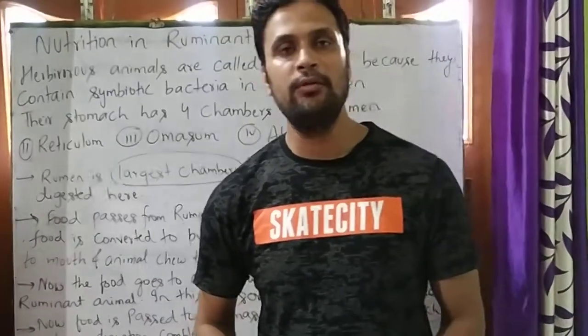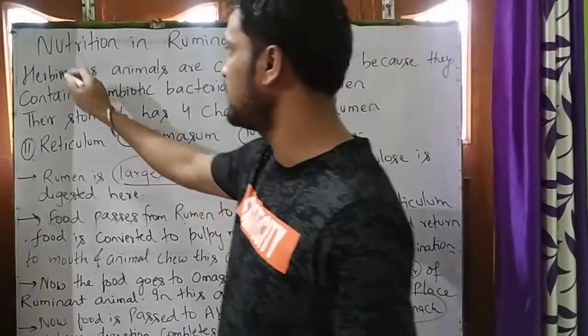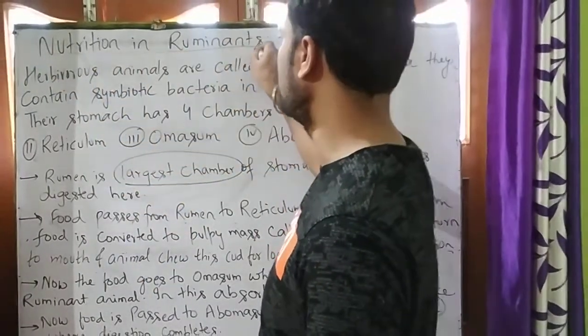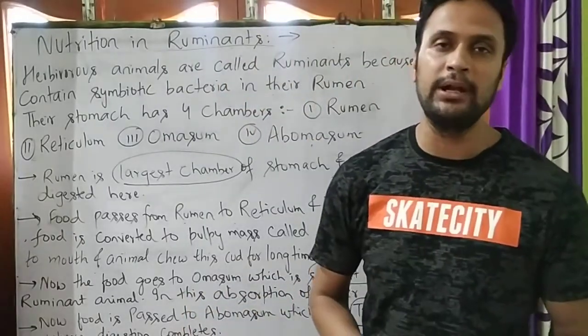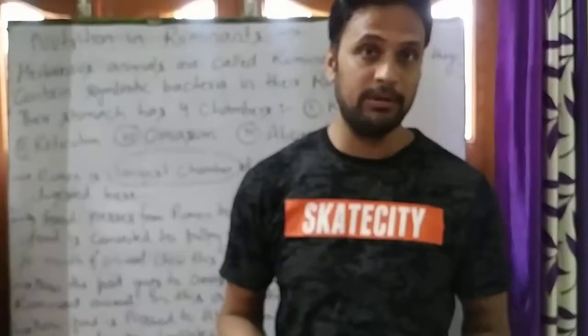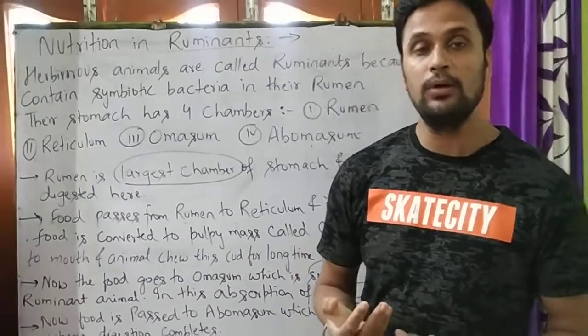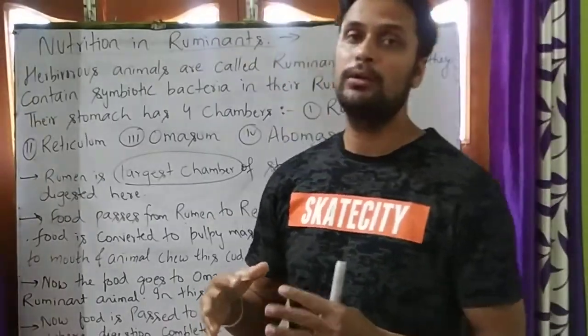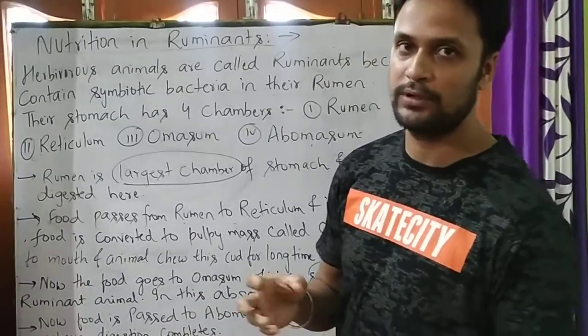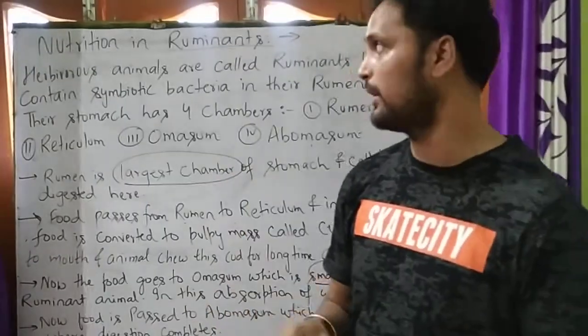So student, now we are going to start a new topic, that is nutrition in ruminants. Before discussing nutrition in ruminants, we will know what are the herbivorous animals. So sheep, goat, cow, buffalo are called herbivorous animals. Those that feed on green plants for their survival are called herbivorous animals.